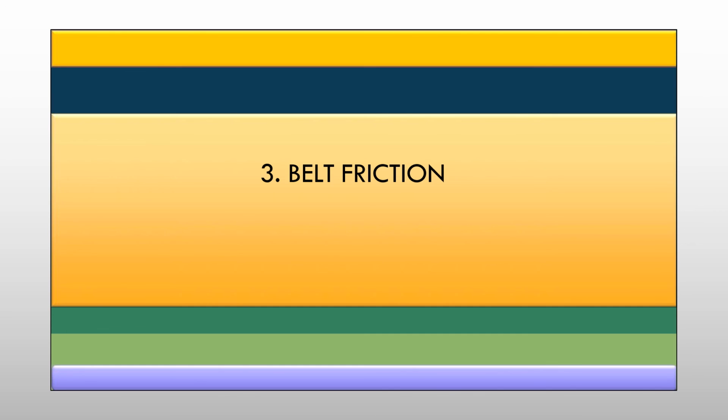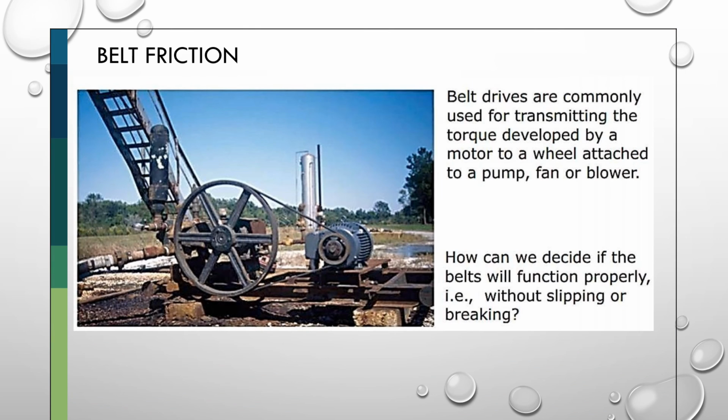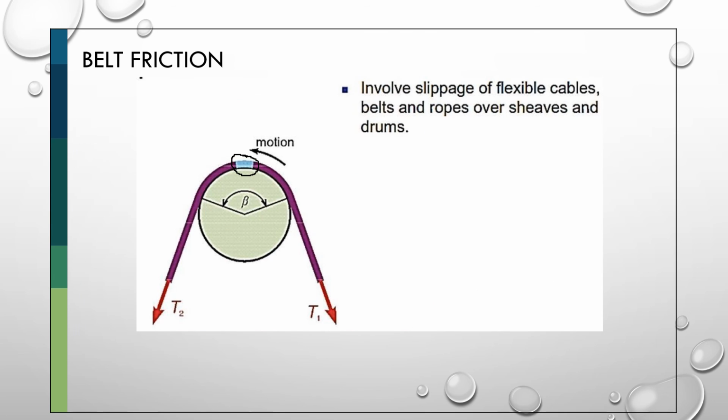Third, belt friction. Belt drives are commonly used for transmitting the torque developed by a motor to a wheel attached to a pump, fan or blower. How can we decide if the belt will function properly, that is, without slipping or breaking? It involves slippage of flexible cables, belts and ropes over sheaves and drums.